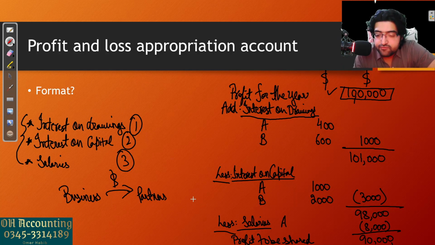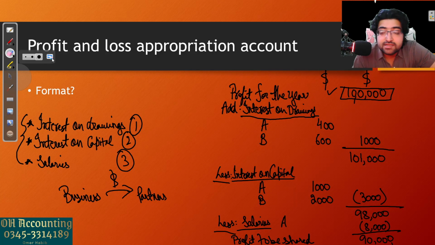This is not the complete format. We also have to share the profit between the partners under this. I will show you that in the coming example. But this is the basic idea of how you form this profit and loss appropriation account. You have to adjust these three things: interest on drawings, interest on capital, and salaries. Okay, let's erase this and move on to the example.